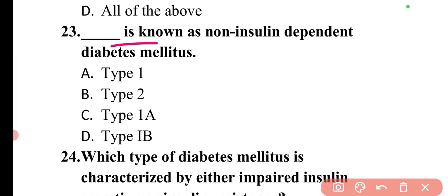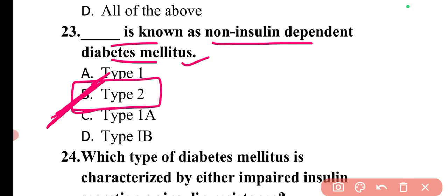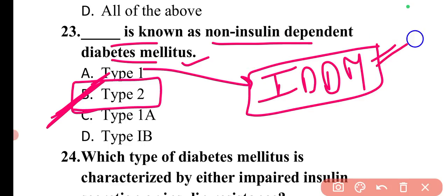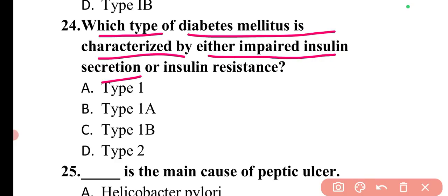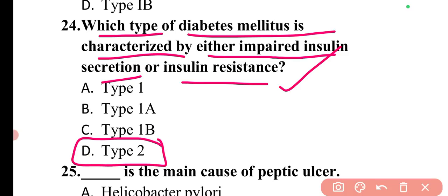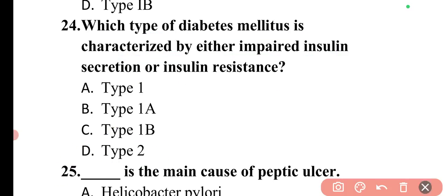Next question is, dash is also known as non-insulin dependent diabetes mellitus. So the non-insulin dependent diabetes mellitus is type 2 diabetes mellitus, and type 1 is insulin dependent diabetes mellitus, that I have already discussed. Then moving to the next question. The question is, which type of diabetes mellitus is characterized by either impaired insulin secretion or insulin resistance? So impaired insulin secretion or insulin resistance, it is the non-insulin dependent. So here option D, type 2 diabetes mellitus, is the correct answer.